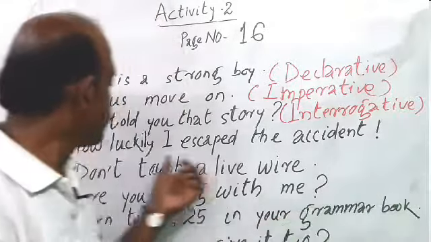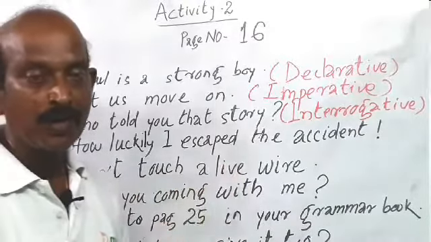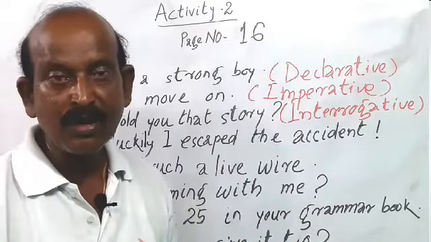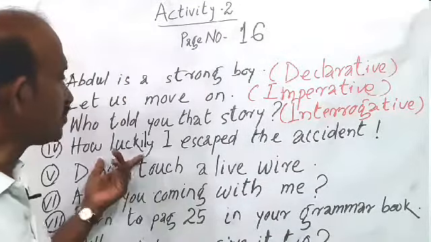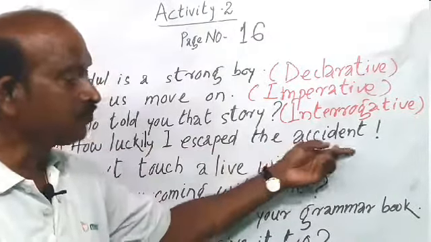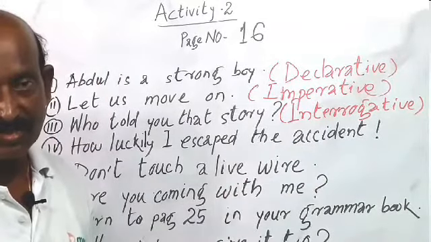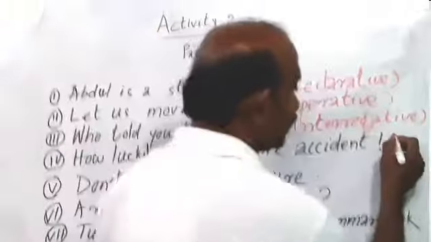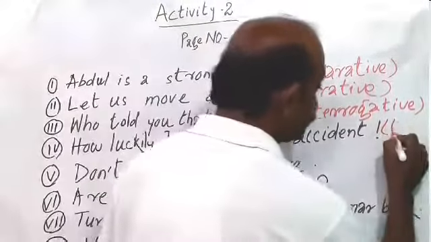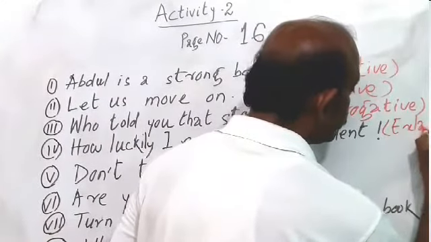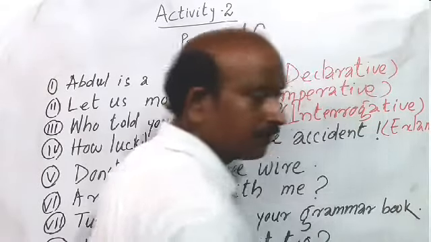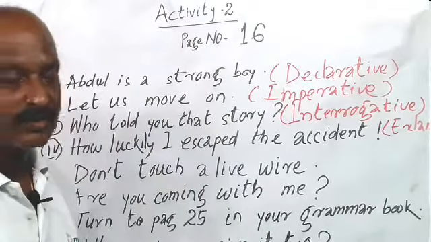Here the speaker expresses something in an emphatic way. How luckily I escaped the accident. So this sentence, question number 4, is an exclamatory sentence. What is that? Exclamatory sentence. So write down here against this sentence, exclamatory sentence. Am I clear? It is an exclamatory sentence.